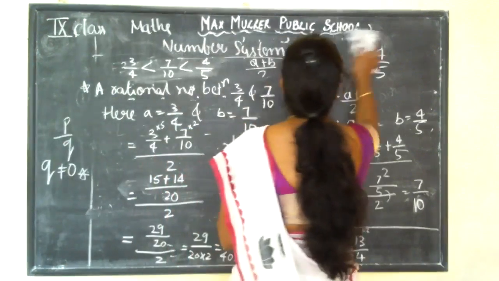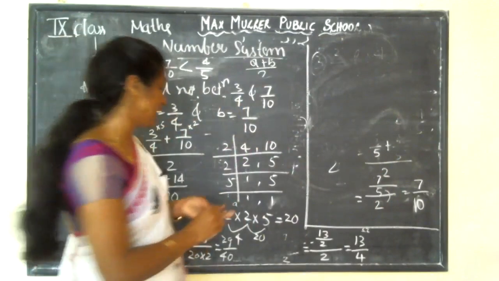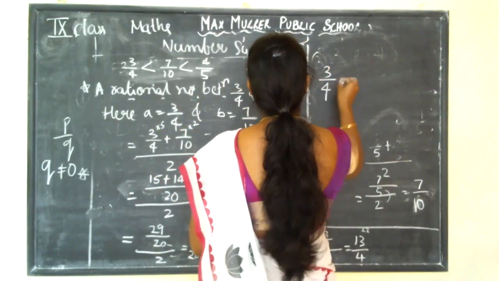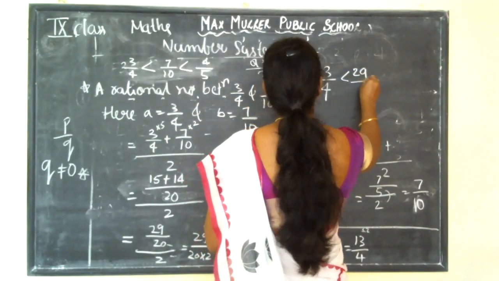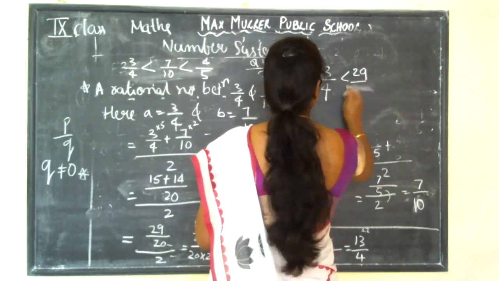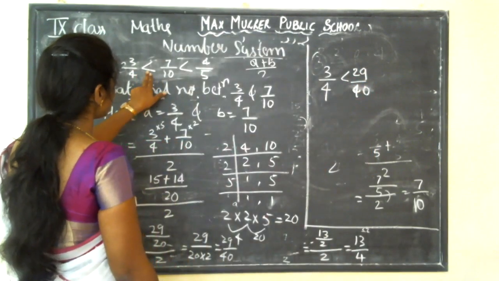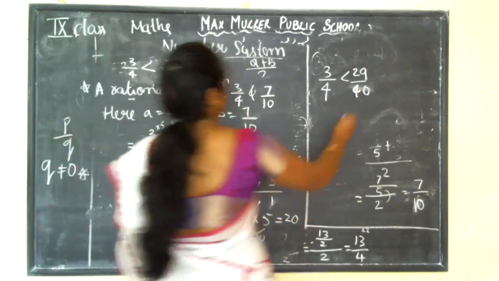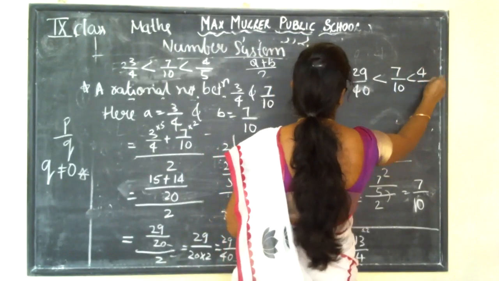This is how you need to find the rational numbers between two numbers. So how will we write that one? 3 by 4 is less than 29 by 40. See guys, you are finding a rational number between these two, so it comes in between these two only, not here or here. It is less than 7 by 10, and this is less than 4 by 5.